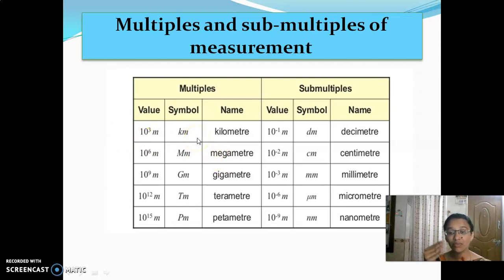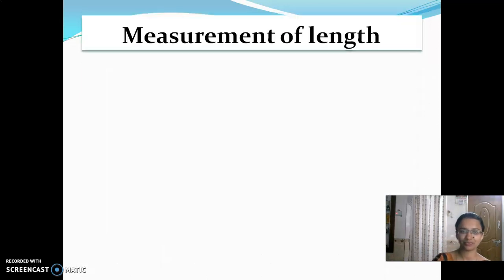And likewise, 1000 gram is equal to 1 kilogram. Yes or no? 60 seconds is equal to 1 minute. 60 minutes is equal to 1 hour. So these are some of the multiples and sub-multiples of measurement.